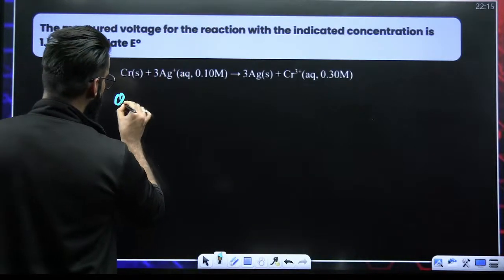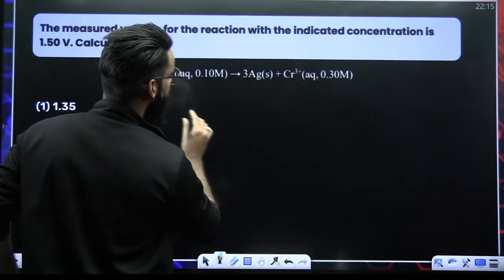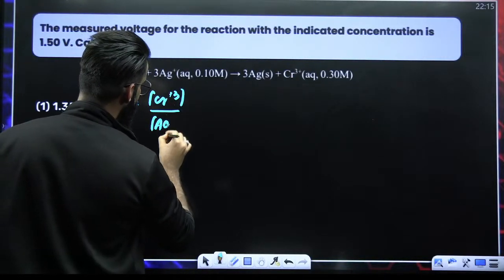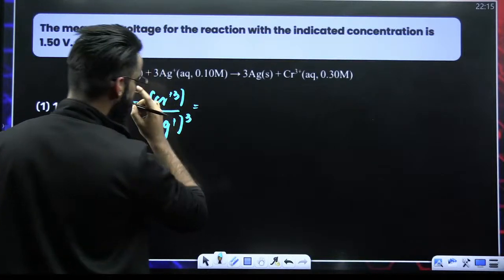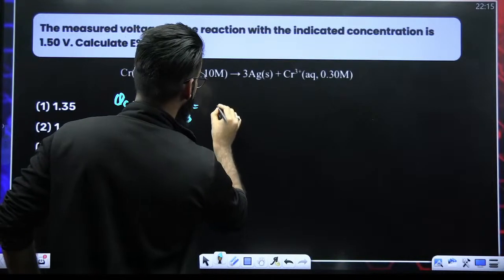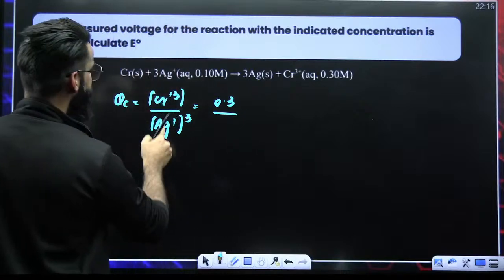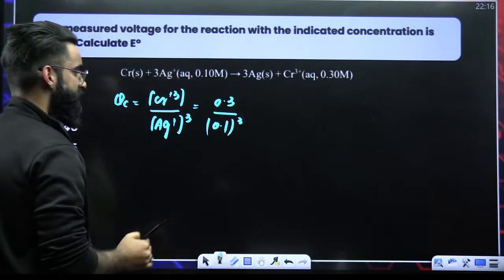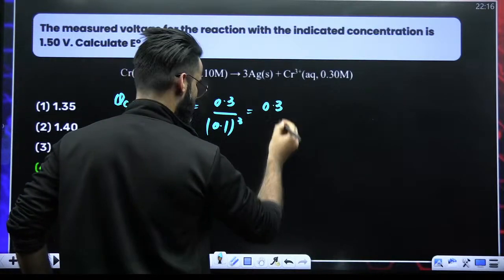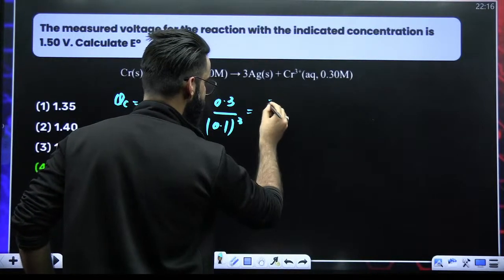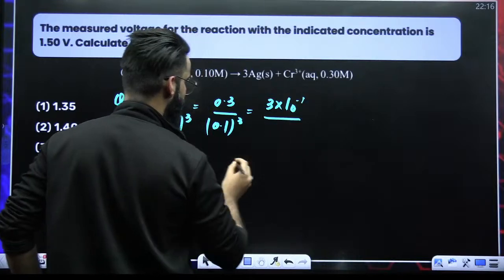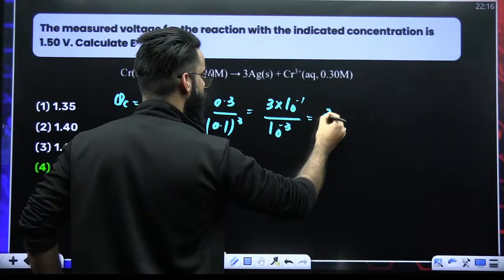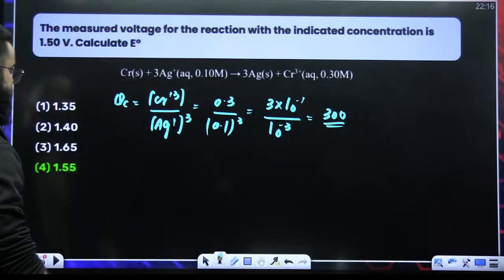Okay, first of all, if I write the QC expression here, QC is going to be concentration of Cr tri positive raised to the power 1 divided by concentration of Ag positive raised to the power 3. The concentration of Cr tri positive is 0.3, and Ag positive concentration is 0.1 whole raised to the power 3. 0.3 I can write as 3 into 10 raised to the power minus 1, divided by 10 raised to the power minus 3. So finally it becomes 300. This is QC.